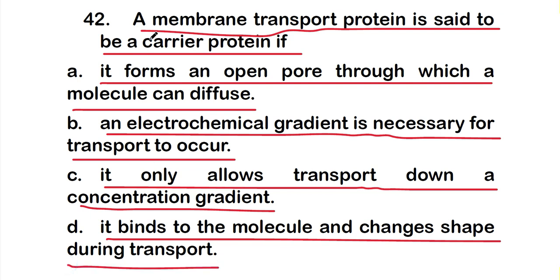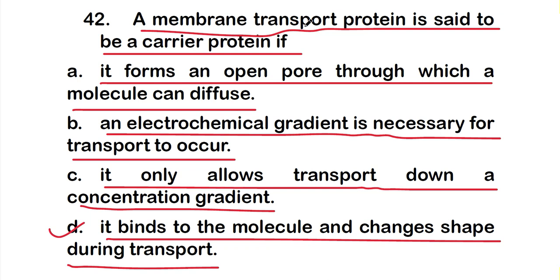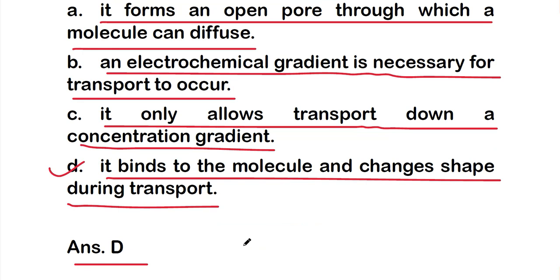The right answer is option D. A membrane transport protein is said to be a carrier protein if it binds to the molecule and changes shape during transport.